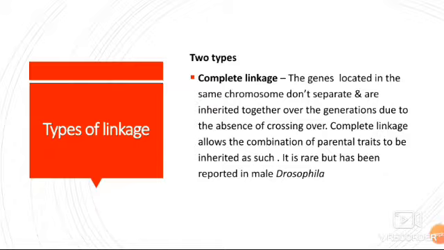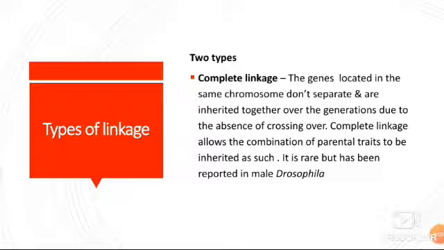Now let's get started. There are two types of linkage, complete linkage and incomplete linkage. This classification of linkage occurs on the basis of whether crossing over takes place or not. So first of all, complete linkage. In complete linkage, the genes located on the same chromosome do not separate and are inherited together over the generations due to the absence of crossing over.